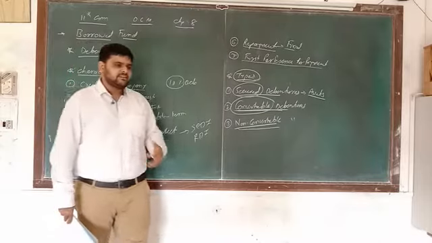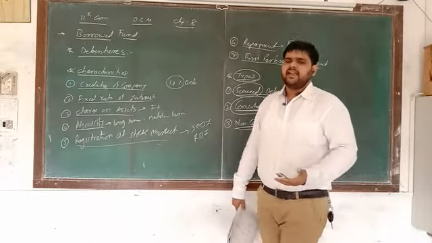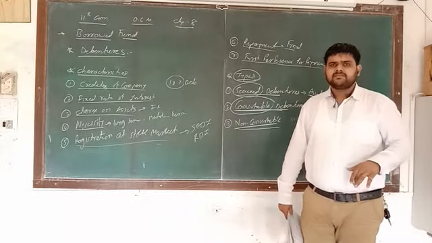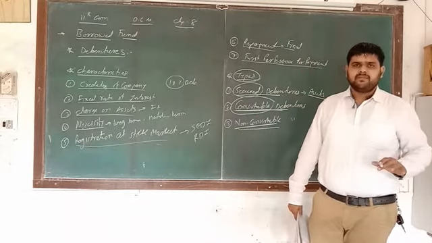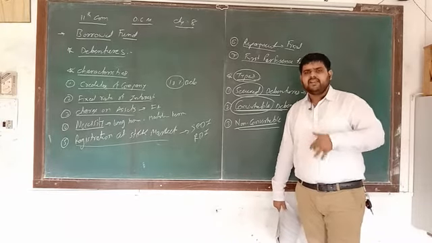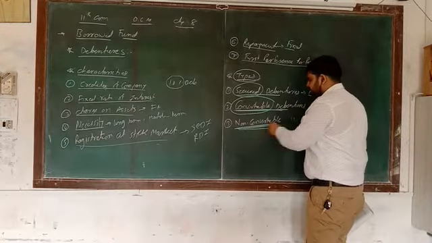For example, it's a 5-year debenture. So at the end of 5 years, debenture holders get the money. So this is not convertible. It is not converted into any shares or any debentures or any asset. Okay, so this is called non-convertible debenture.